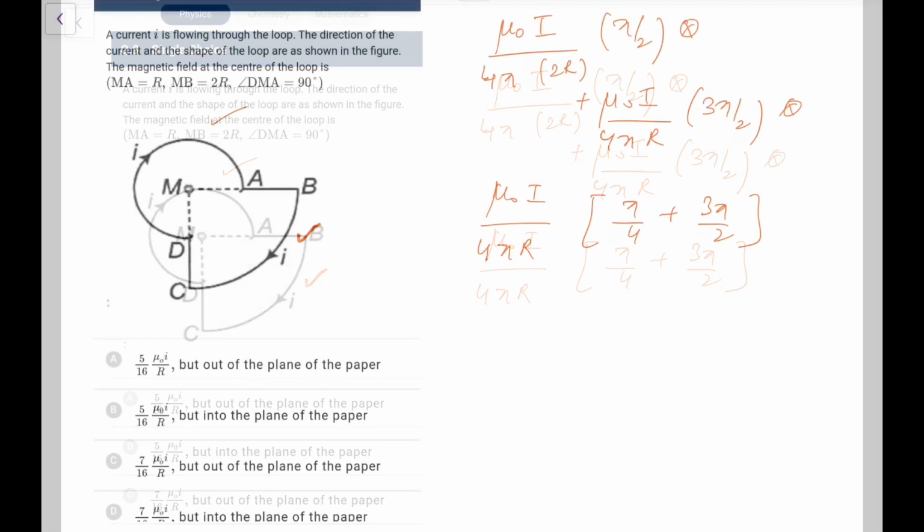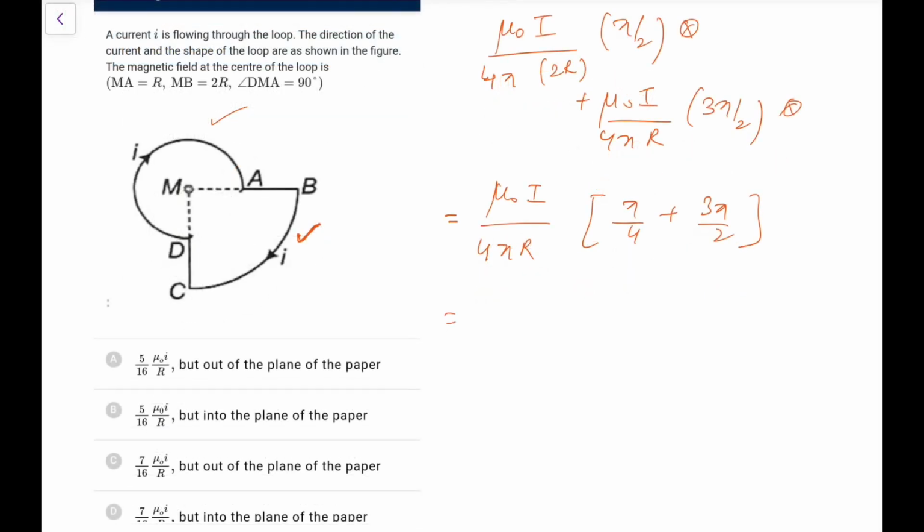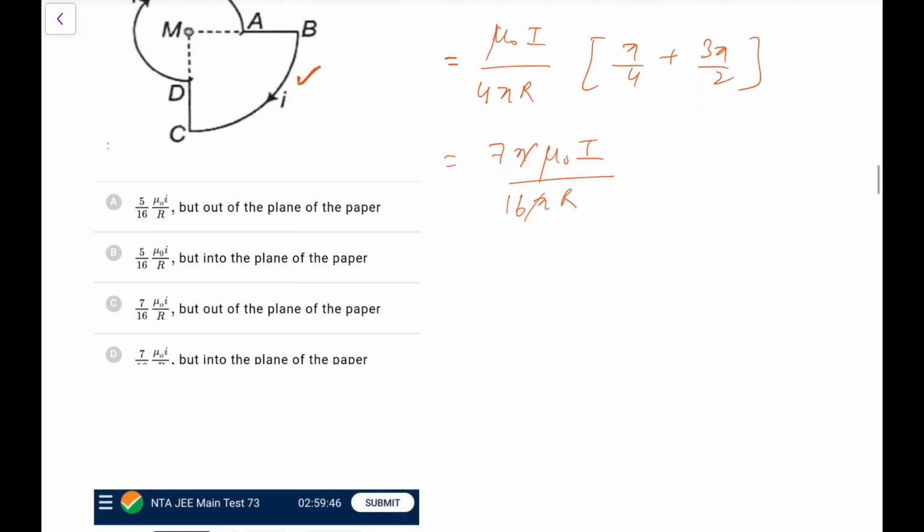So here the LCM will be 4, so it becomes 7 pi mu naught I upon, this 4 and 4 will become 16, so 16 pi r, so I can cancel this pi, 7 mu naught I by 16 r, and this is inwards. So look at the options, the option we have is 7 by 16 r, out or in, we are saying in.